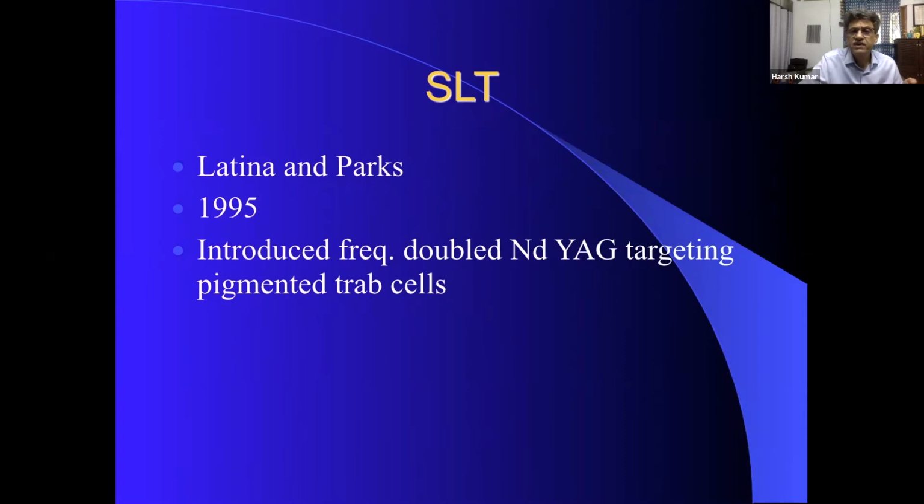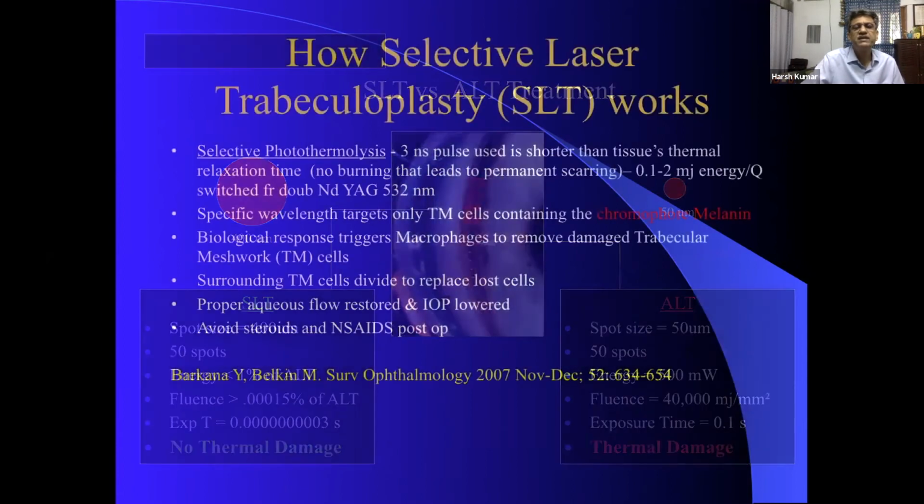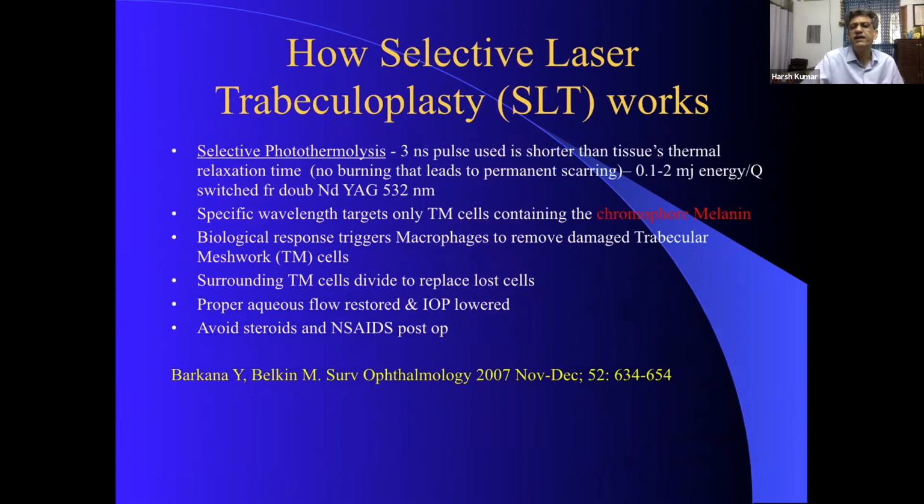So if a patient has come naive, the first time OAG has come and the patient doesn't want medication, you can definitely try out SLT. It will work in 60% of the cases. The pressure lowering may not last for too long, but it is worth a try because you don't have to focus anything. The moment you see champagne bubbles, you know you are on the right track and go a little lower. And the basic idea is that the damage is very little. So basically, it is a selective photothermolysis, and the PGs can actually mark up how it works.